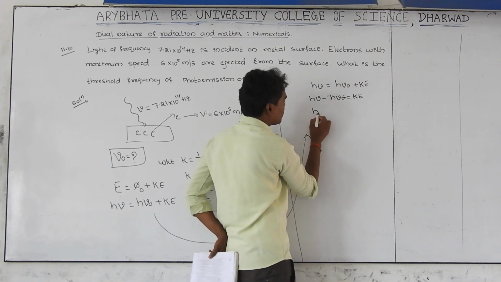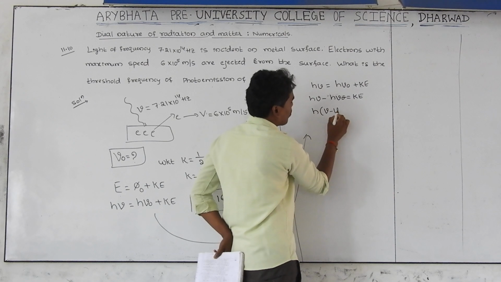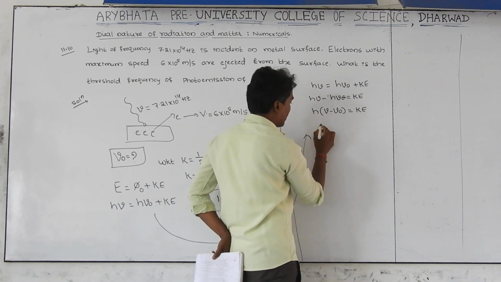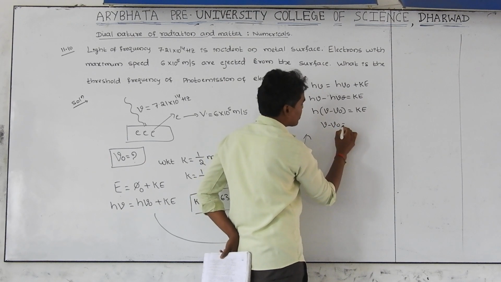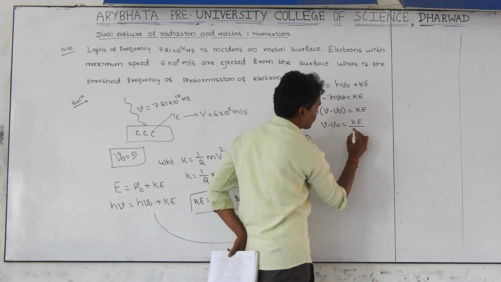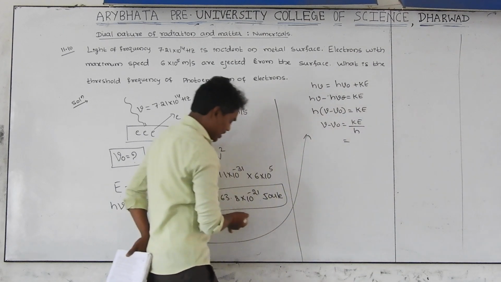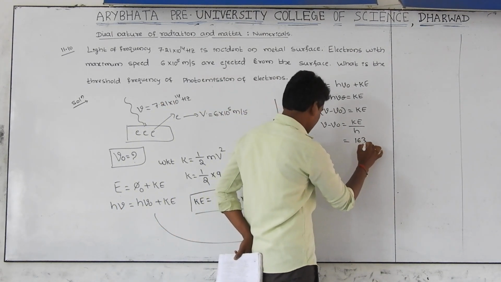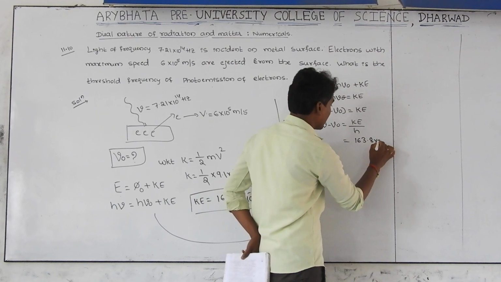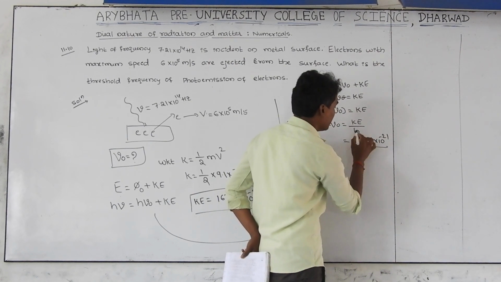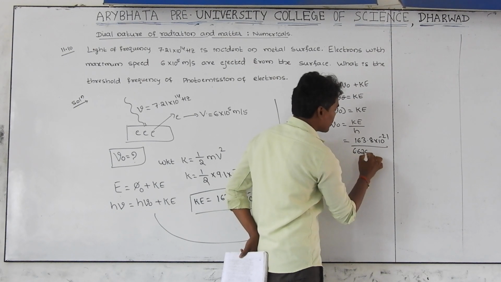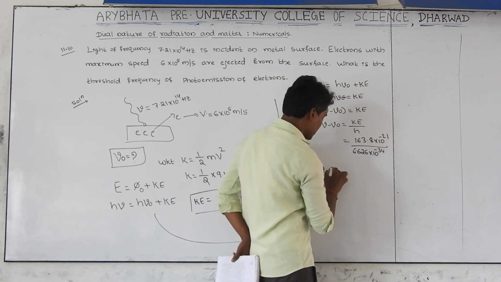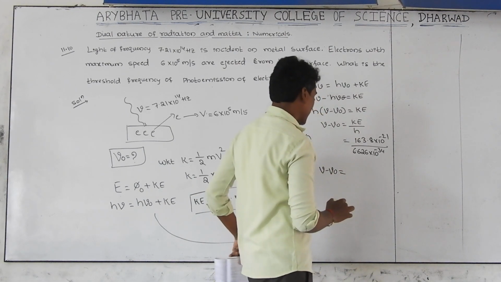So ν − ν0 is equal to kinetic energy divided by Planck's constant. Kinetic energy you already found, so just substitute 163.8 × 10^-21 divided by 6.626 × 10^-34 joule second. Then you find the value of ν − ν0.